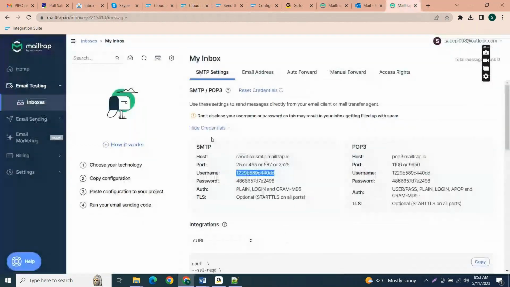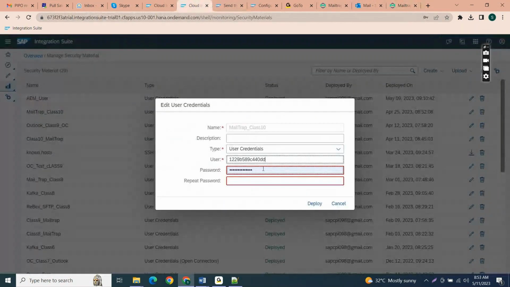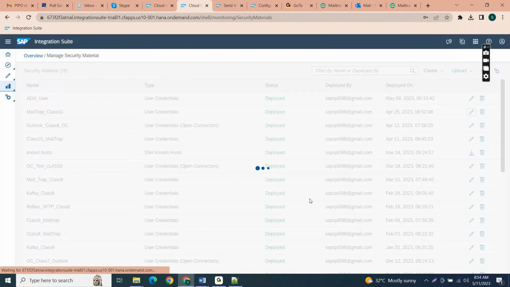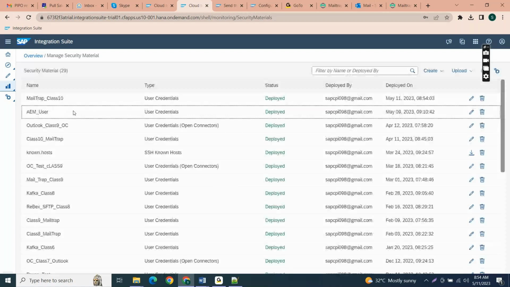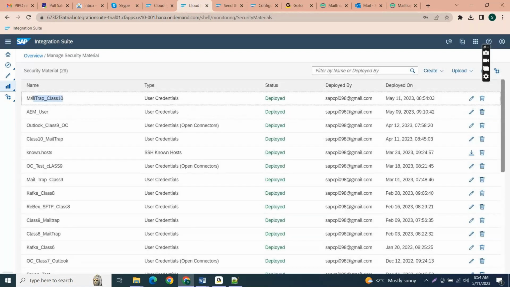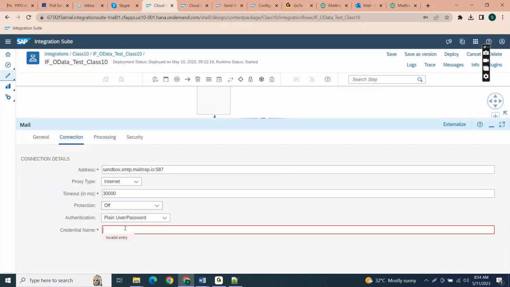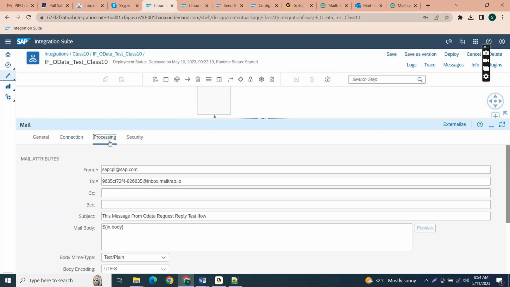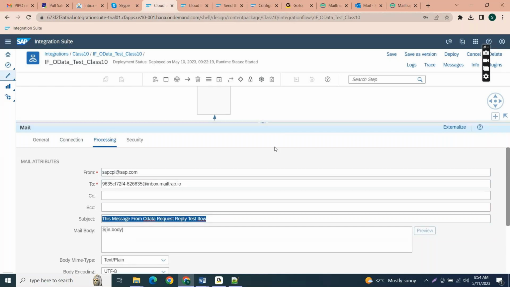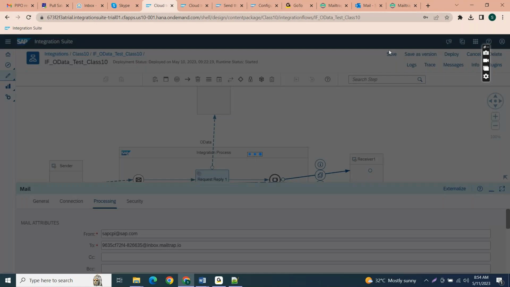But here, this is the password. This is the mailtrap. So here you can place these user details. So sandbox, internet, plain username and password. So let me save this and then deploy.